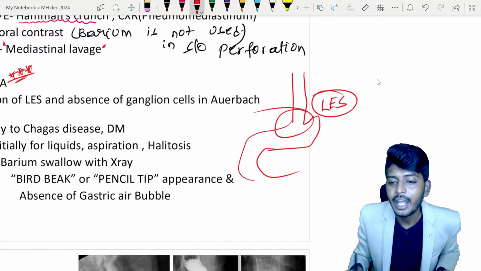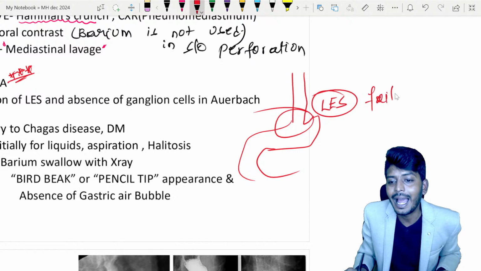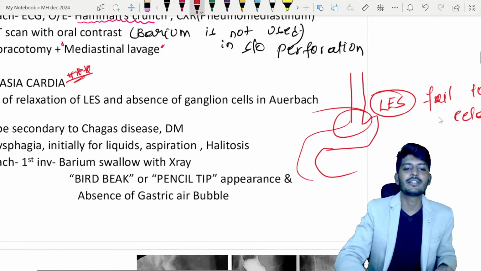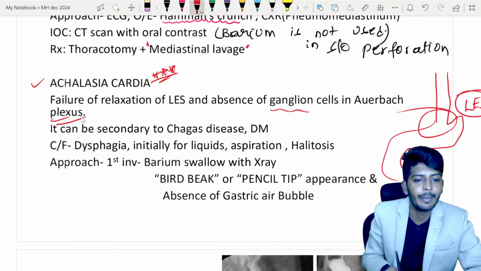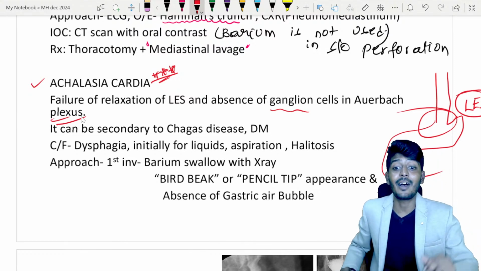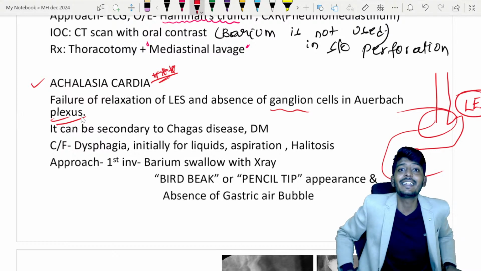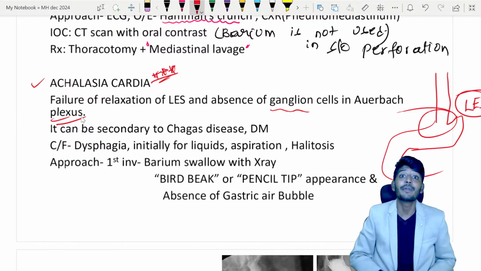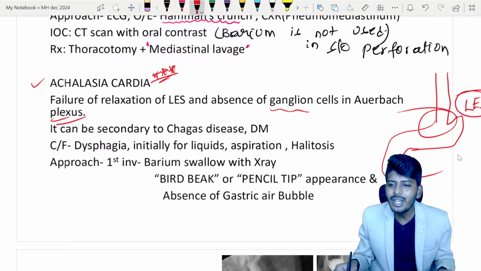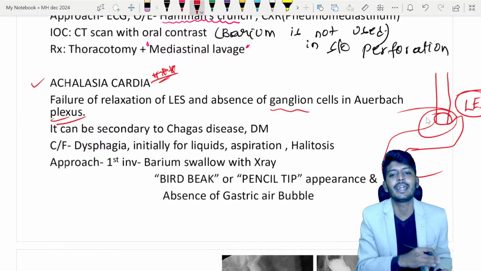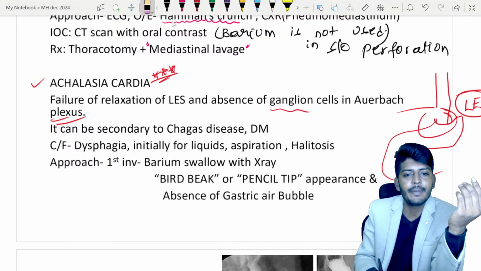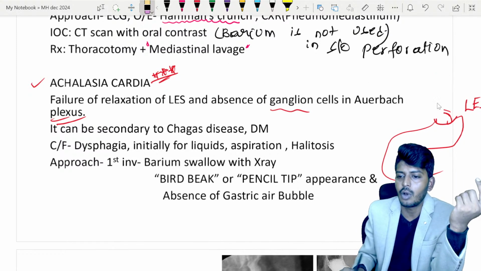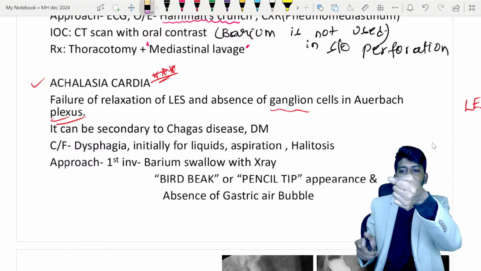Now what happens is that the lower esophageal sphincter fails to relax. Why does it fail to relax? Because of loss of ganglion cells in the Auerbach plexus. The same loss of ganglionic cells in the Auerbach plexus in the intestine is classically seen in Hirschsprung disease in children also. But here, only in the lower esophageal sphincter, they will disappear. One of the few causes is parasites. Apart from the parasite, other causes are unknown also. So the lower esophageal sphincter is closed.